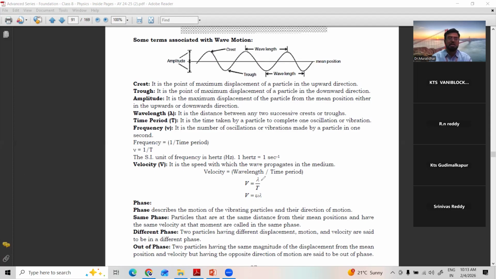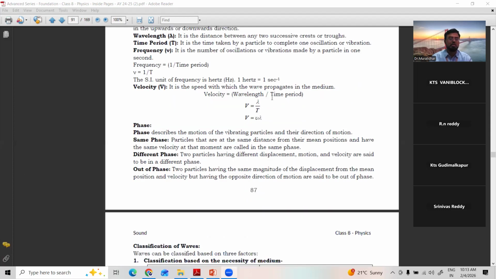Right? Similarly, same phase, that's what is given here. Particles that are at the same distance from the mean position and have the same velocity at that moment are called same phase.